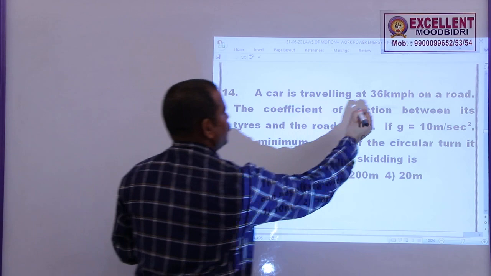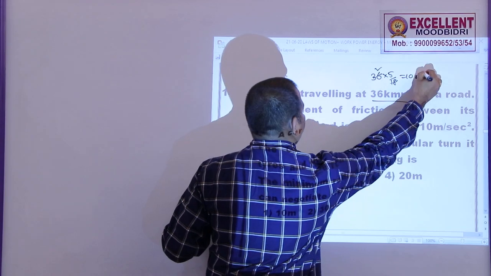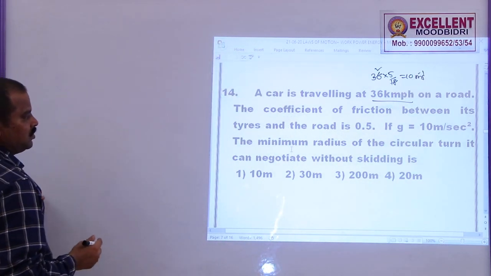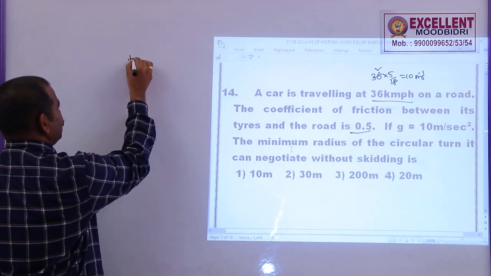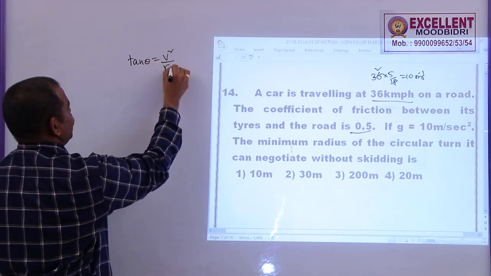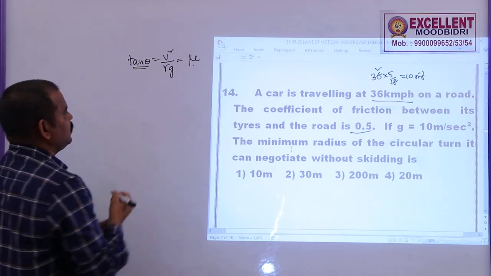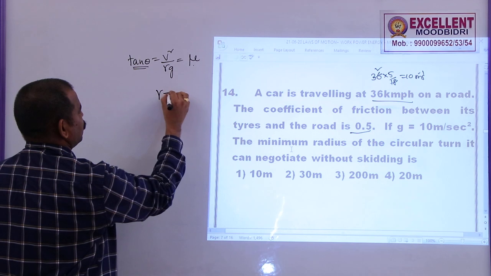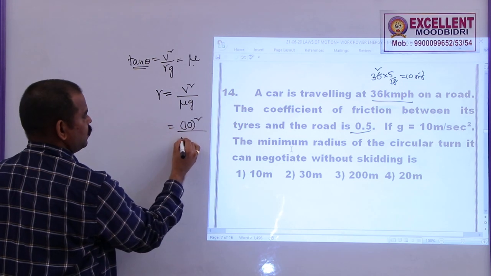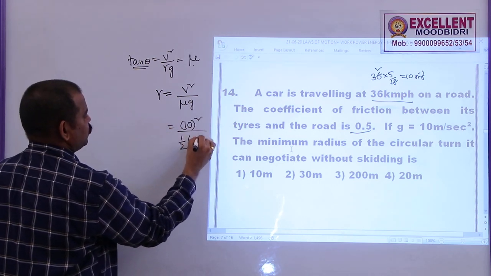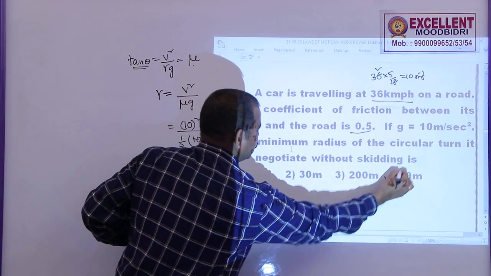14. A car is travelling at a speed of 36 kmph, 36 into 5 by 18, that is 10 meter per second. The coefficient of friction between the tires and road is given as 0.5, g is 10, the minimum radius is? We know that tan theta is equal to v square by rg, which is equal to mu, because tan theta is equal to mu. We need to find out the radius of this one. So r is equal to v square by mu g, that is 10 square by 0.5, let me take it as 1 by 2 into 10. So this is 5, this is 100 by 5, this is 20 meters. So answer is option 4.